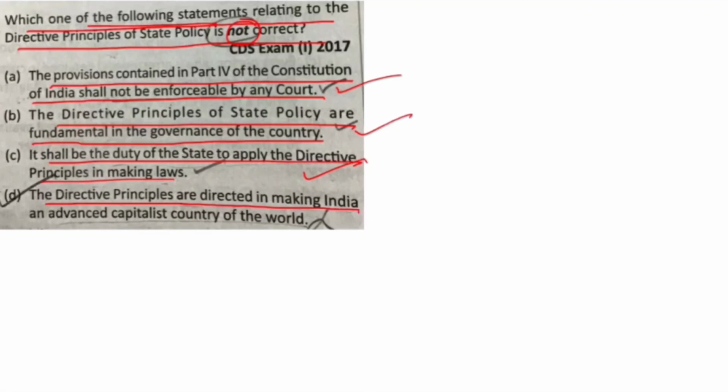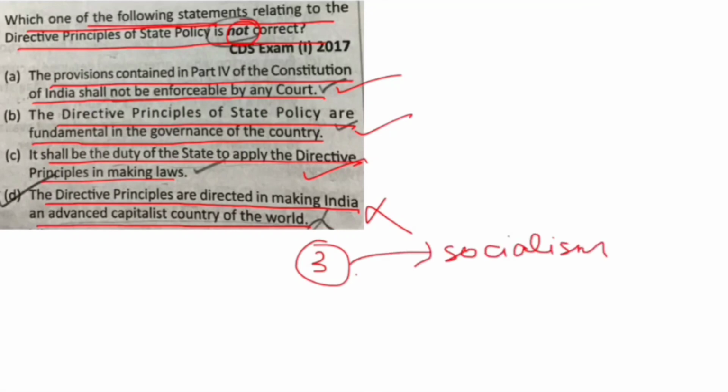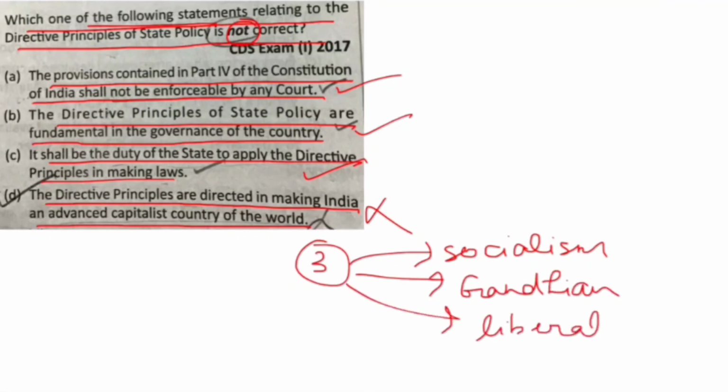Directive principles are directed in making India an advanced capitalist country of the world. This is incorrect. Directive principles reflect only three ideologies, that are socialism, Gandhian philosophy, and liberalism. So D is incorrect and this is your answer.